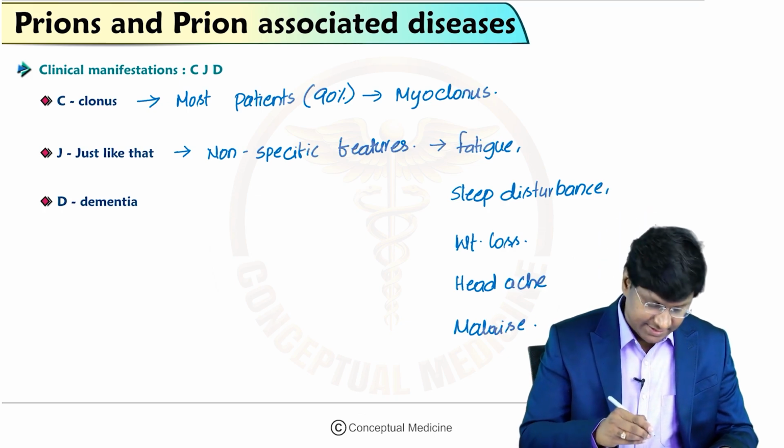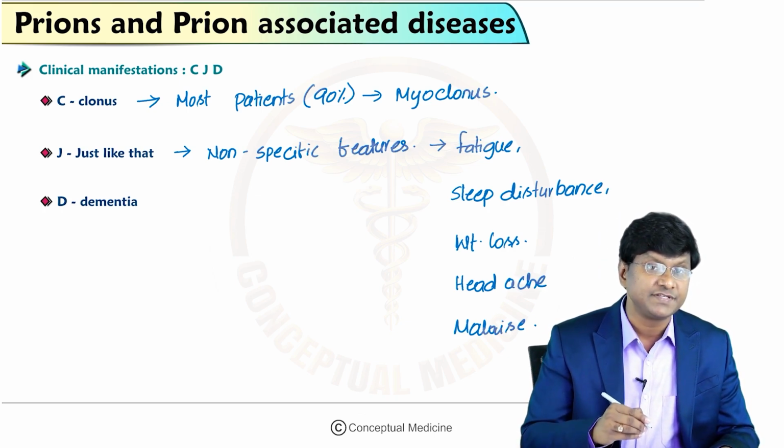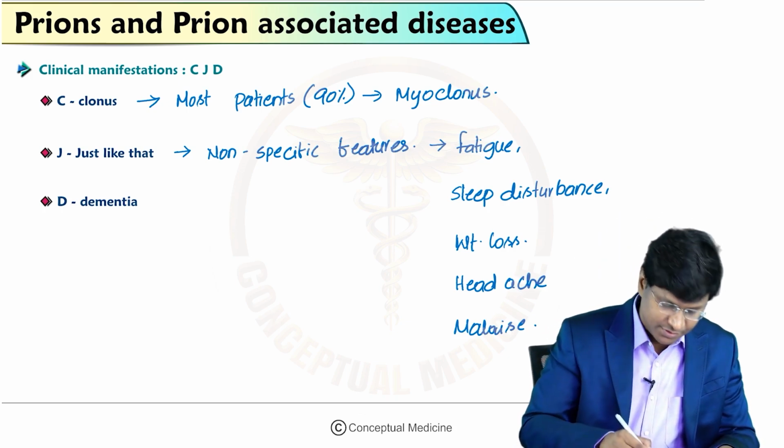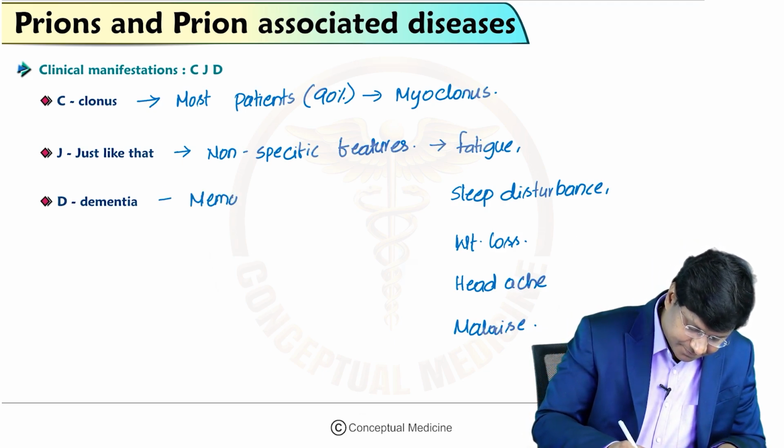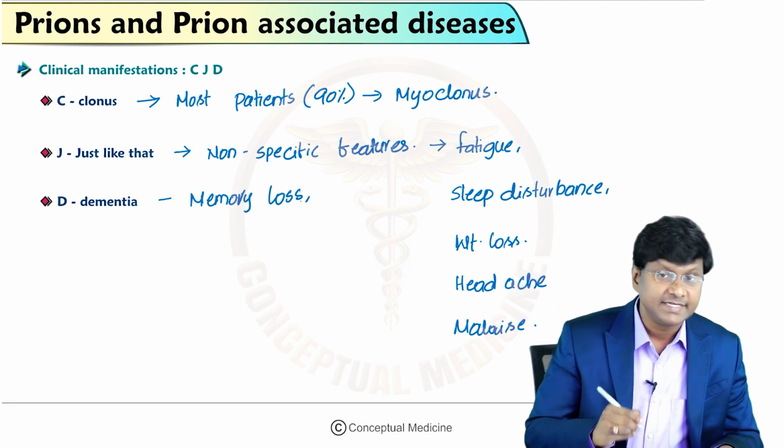And the dementia is due to a deficit in higher cortical function. So dementia is nothing but your memory loss. Right, that is your memory loss.